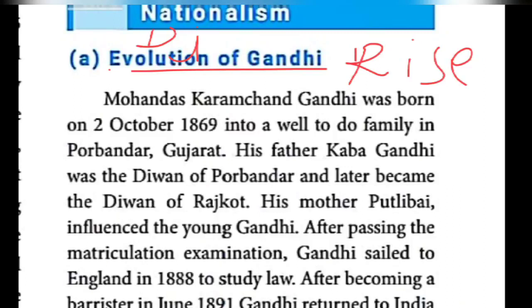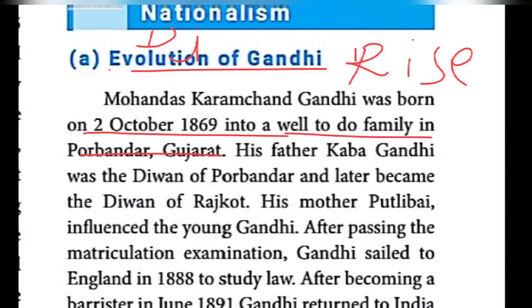Yes, this person, father of our nation, full name: M.K. Gandhi, like that in some areas we used to learn. Mohandas Karamchand Gandhi. Yes, when was he born? 2nd October 1869, into a well-to-do family. Not a royal family, a rich family. He was born in Porbandar. Where is it located? It is in Gujarat.